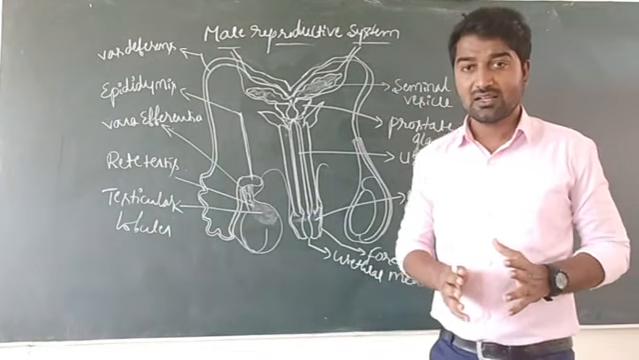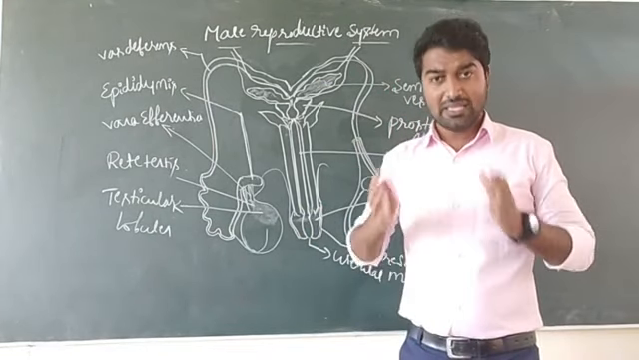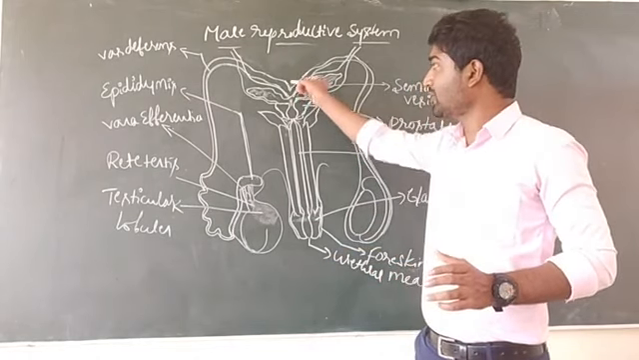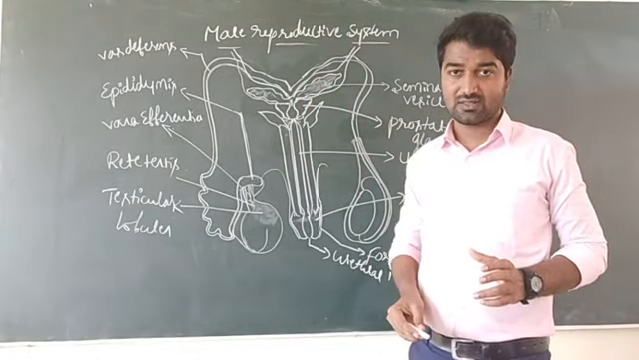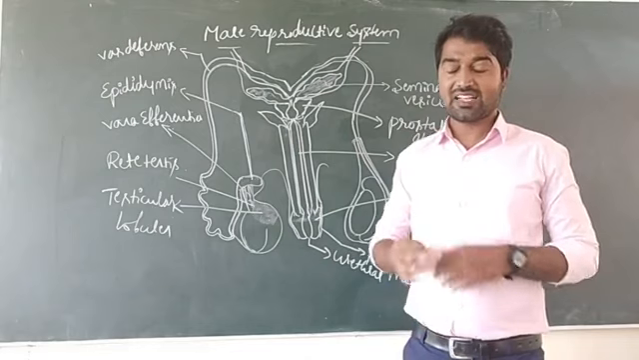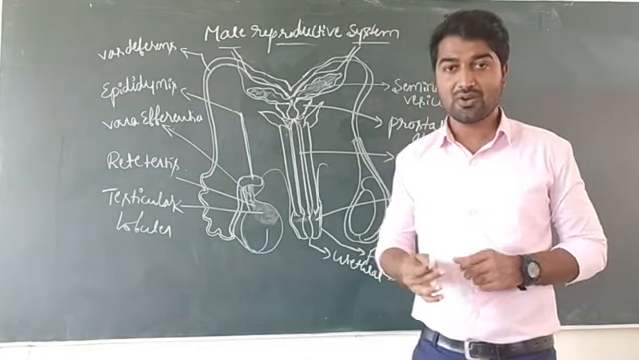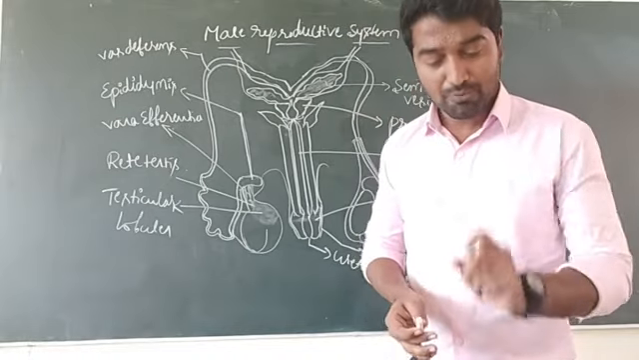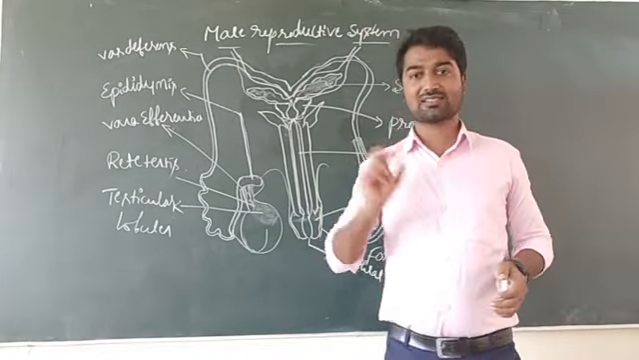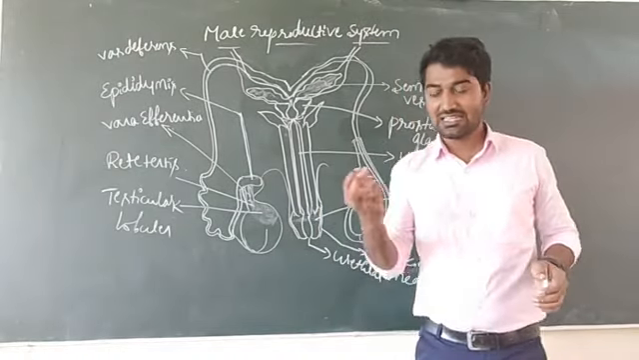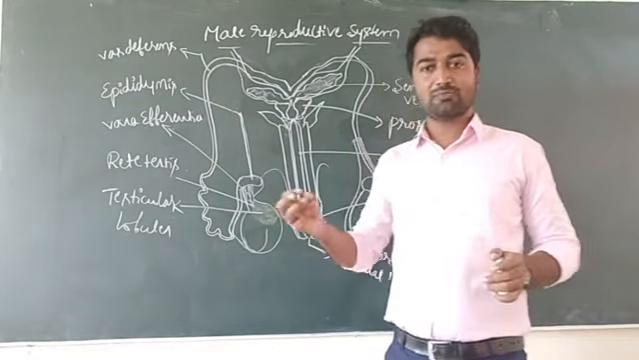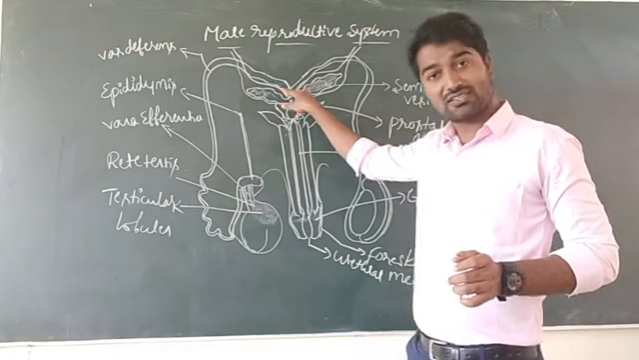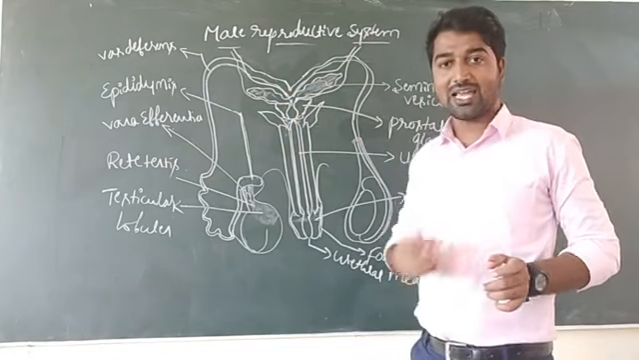Seminal vesicles are in pair. They are present just below the vas deferens, and they are responsible for the production of mucus and alkaline fluid. Mucus means gummy-like or jelly-like substance. Along with mucus, these glands, the seminal vesicles, also secrete alkaline fluid.